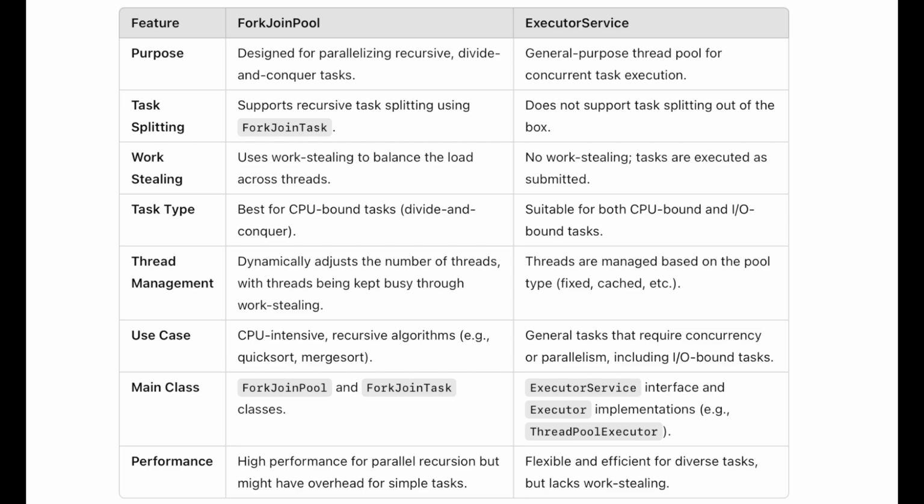Now unlike fork join pool, which is optimized for recursive parallel processing, executor service is a more general purpose thread pool, right? That is the basic difference. Now performance wise, fork join pool is going to generate high performance for parallel recursion, but might have overhead for simple tasks.